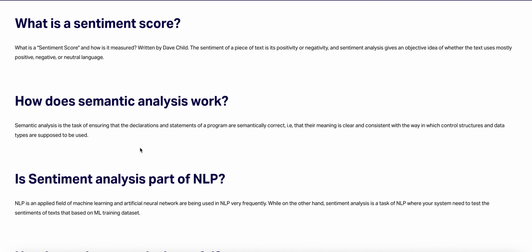How does sentiment analysis work? Sentiment analysis, the task of ensuring that declarations and statements of a program are semantically correct. That is, the meaning is clear and consistent with the way in which control structures and data types are supposed to be used.